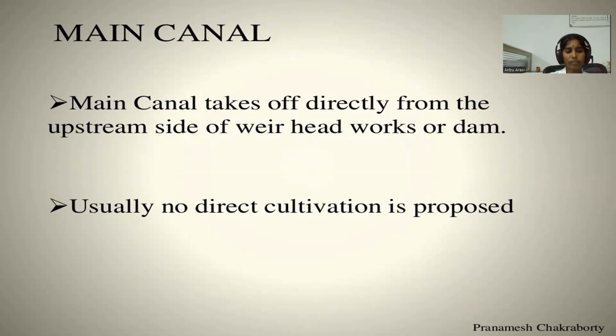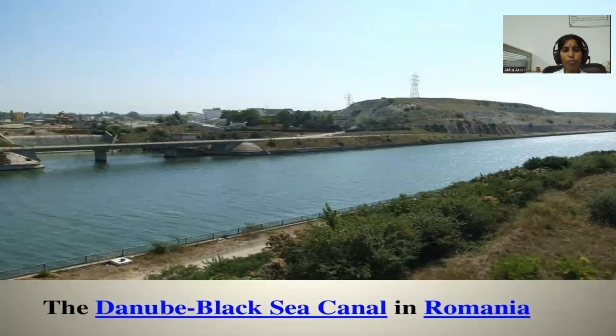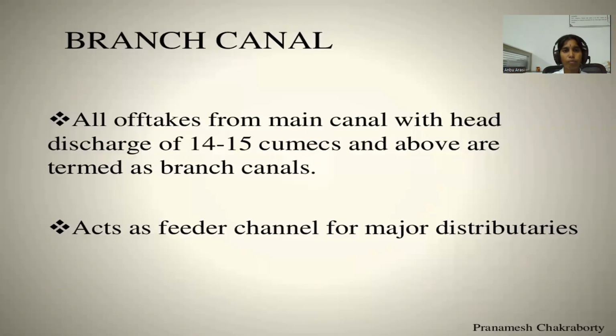The water is taken to the field through the branch canal, distributary canal, and field canal. The main canal is the backbone of the canal system. Main canal takes off directly from the upstream side of the river headworks or dam. Usually, no direct cultivation is proposed in the main canal. This is the main canal.